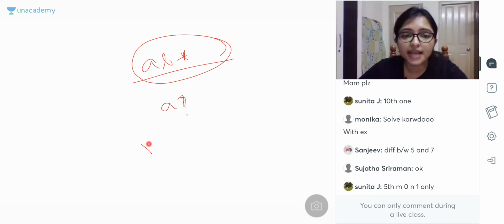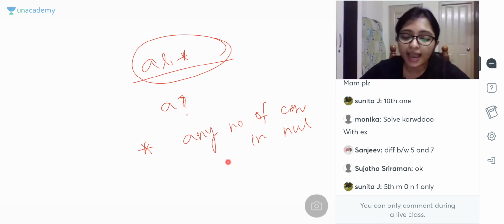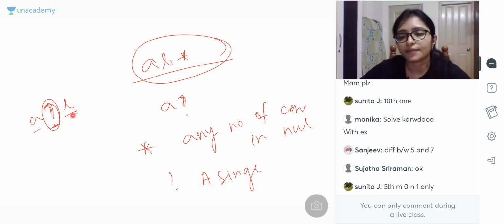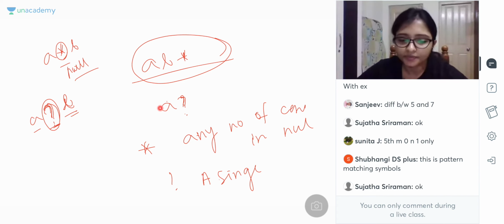देखो यहाँ पे star means any character, means multiple characters, any number of characters including null, right? And this means a single character. Single character can be there, means here maybe A, C, anything can be there between A and B. Between A and B, any one, not multiple, any one can be there. But A star B means multiple characters can be there or it can be null also. Got it? Okay.